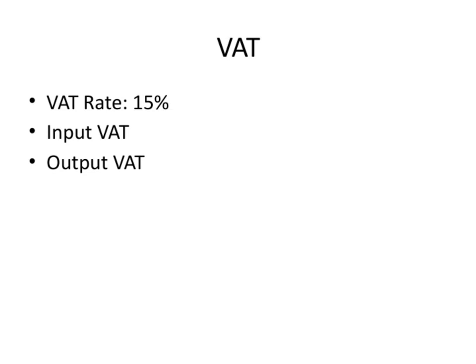Let's take a closer look at VAT, which is set at a rate of 15%. When we talk about input VAT, we're referring to the tax that a business pays on its purchases. Conversely, output VAT is the tax that a business collects from its customers when selling goods or services. The difference between these two, which we simply call VAT, determines whether a business owes money to the tax authorities or can claim a refund.